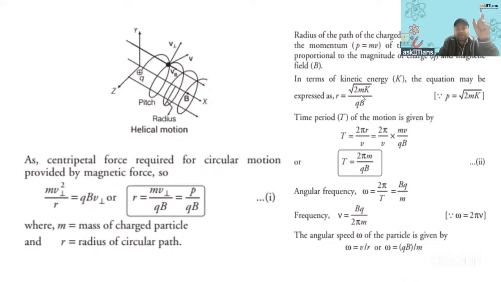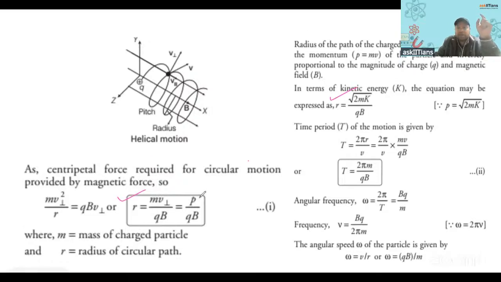Then this radius, you see, I am just marking some formulas here. This formula you must be knowing. Here, this momentum has been put in the form of kinetic energy. Momentum is equal to under root 2 m K, where K is the kinetic energy, right? So this way also the equation can be written.